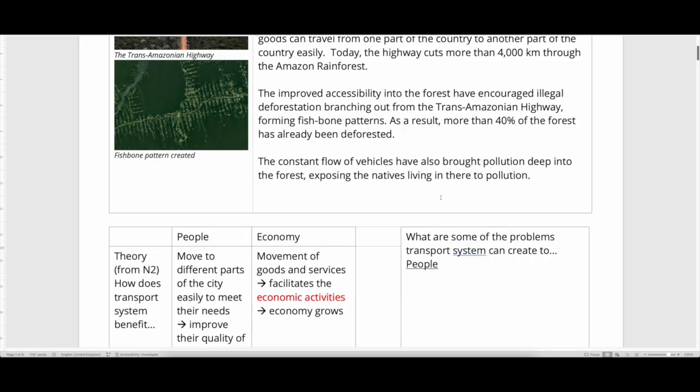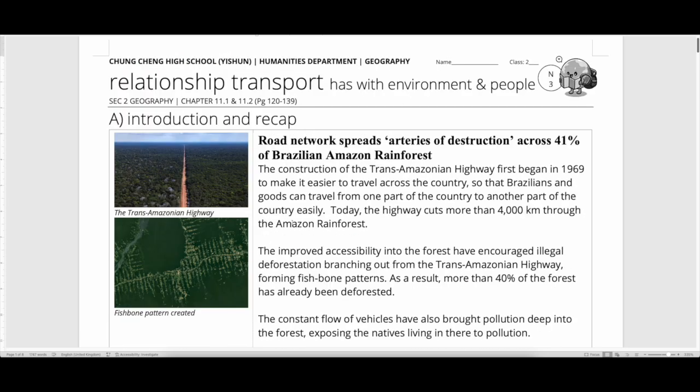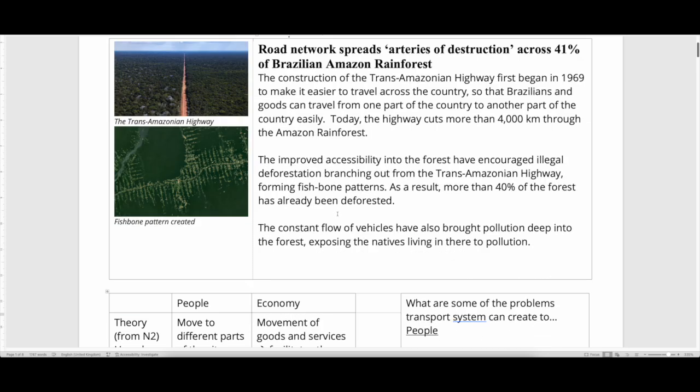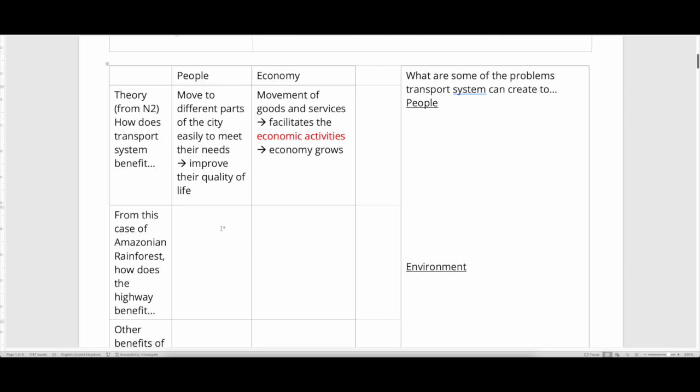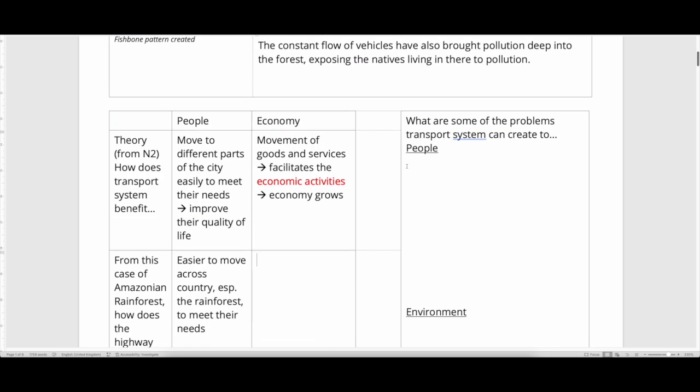From the Amazon, do you see that because of the building of this highway, it makes their life better? Now that they have built this highway across the rainforest, where as you learned in Sec 1, rainforest is very dense forest, a lot of trees, a lot of plants, not easy to pass through, it makes it easier for them to move across the country, especially the rainforest, to meet their needs. And you also see that it's easier to transport goods, right?